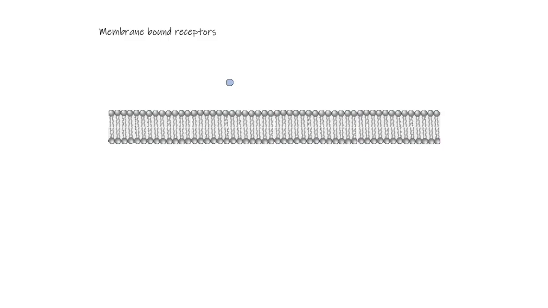Let's look at a few common signal transduction pathways. First, let's look at hydrophilic messengers. As we know, the barrier function of the hydrophobic core prevents entry of hydrophilic messengers. With that in mind, they typically bind to membrane-bound receptors. There are three general types of receptors. First, there are catalytic receptors. When bound by their ligand, these receptors activate an enzyme, often a kinase, that phosphorylates proteins, typically initiating a chain of reactions involving other proteins.